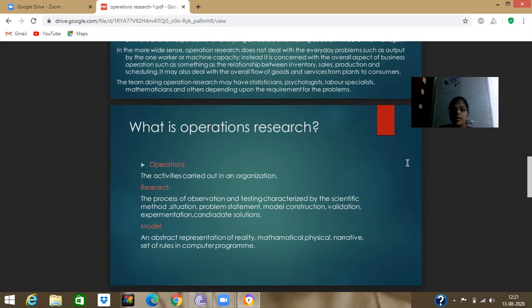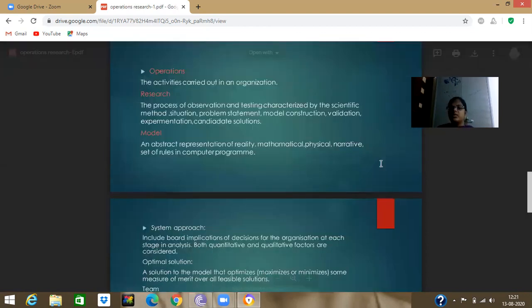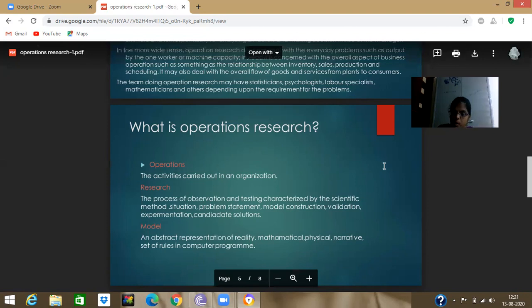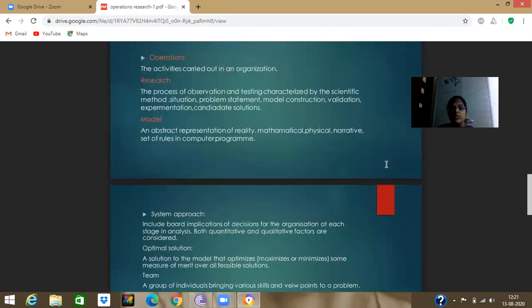Operations are the activities carried out in an organization. Research is the process of observation and testing characterized by the scientific method: situation, problem statement, model construction, validation, experimentation, and candidate solutions.